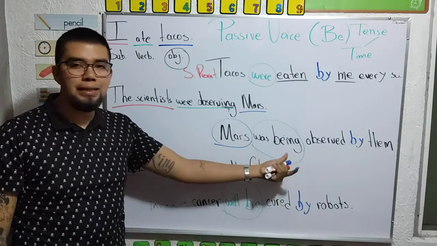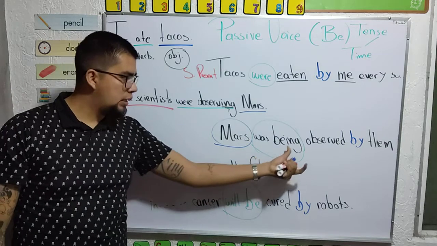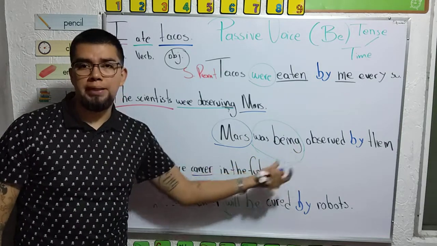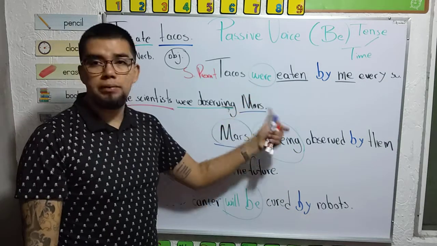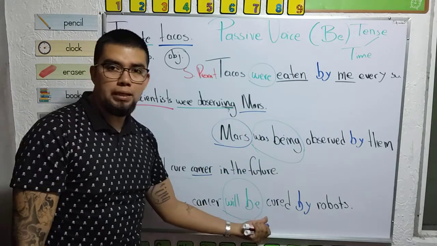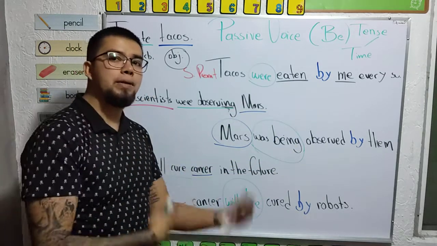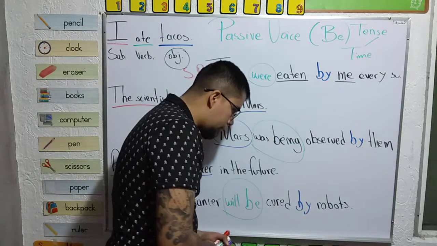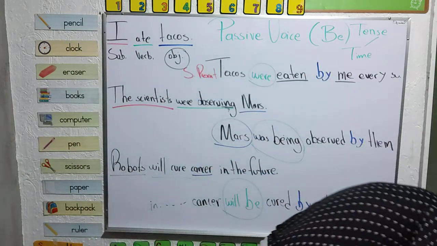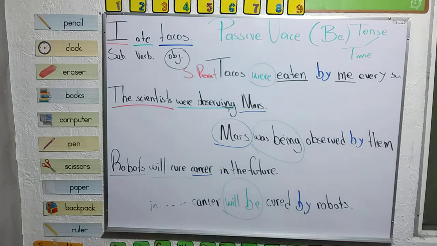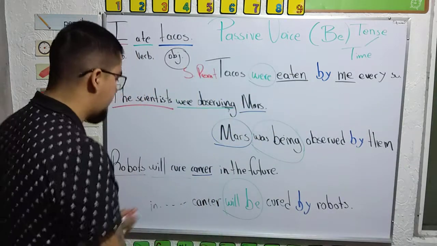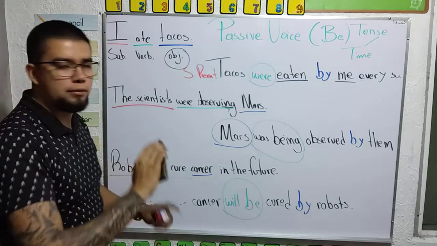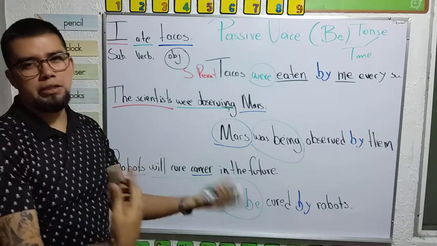Yeah? Was being, past continuous. Were, simple past. Will be, future simple, etc., etc. Now I want to make one more example for perfect forms.